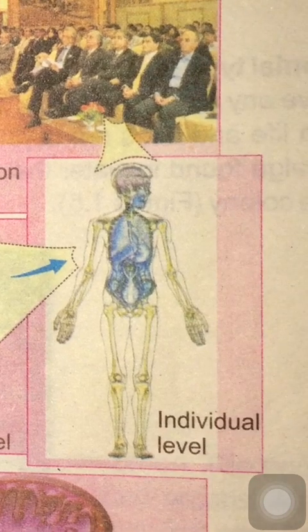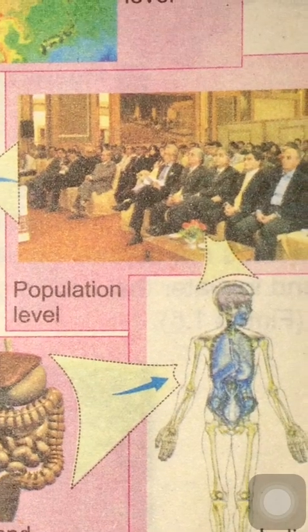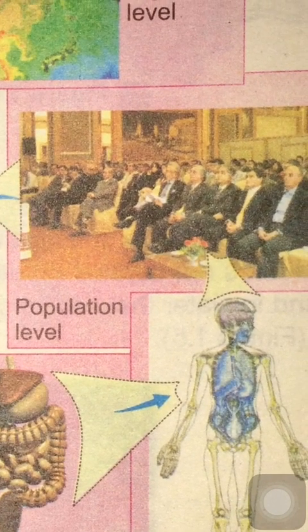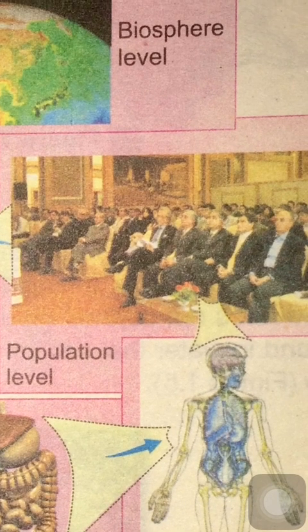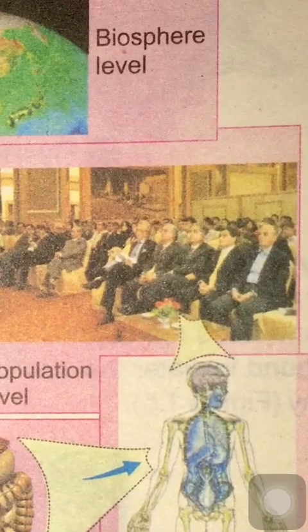These different organ systems combine to form the individual level. That means the nervous system, digestive system, muscle system, and blood circulation system are all performing together and form an individual. When different individuals of similar species combine together, they form a population level. Like when we are talking about human beings, a number of different human beings present at the same time at the same location is known as a population.